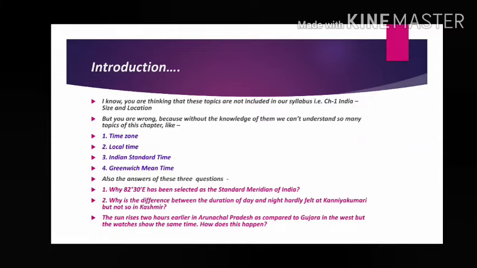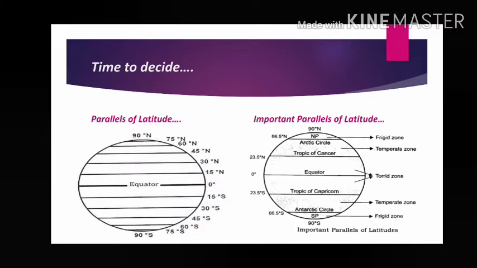Now come to the next. Let us see the first thing, that is parallels of latitude. First thing, you have to understand whether parallels and latitude are the same or there is some difference. Parallels means lines. You can see in this left hand side diagram, some horizontal lines are drawn from left to right, from west to east. These lines are called parallels.